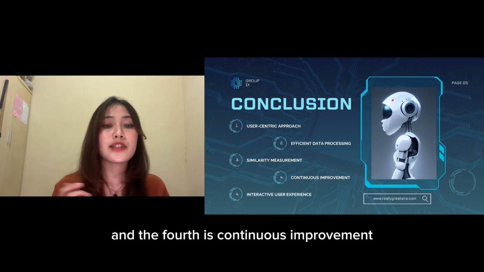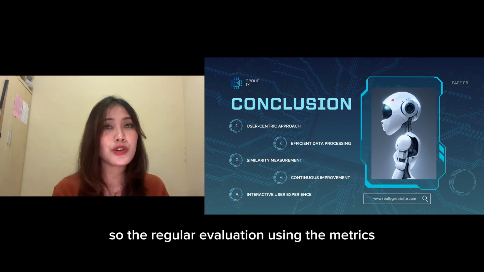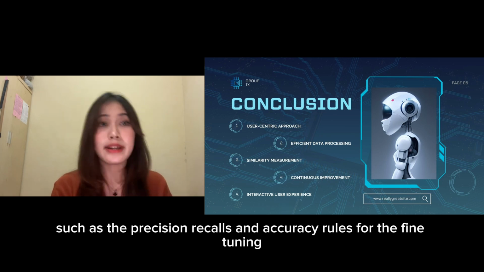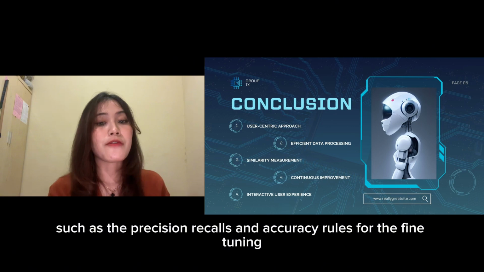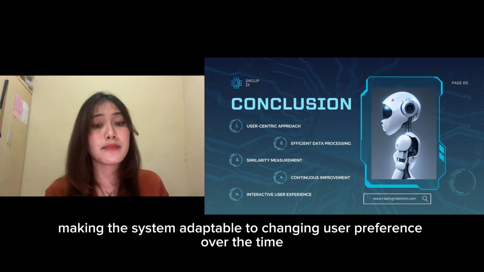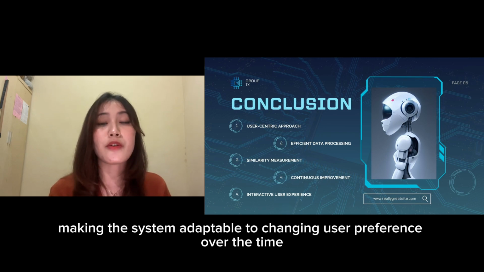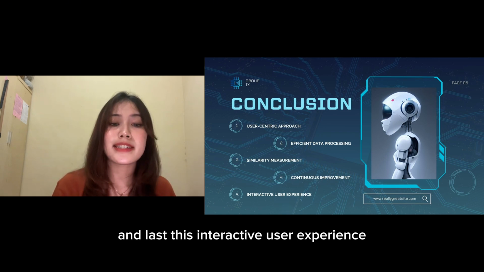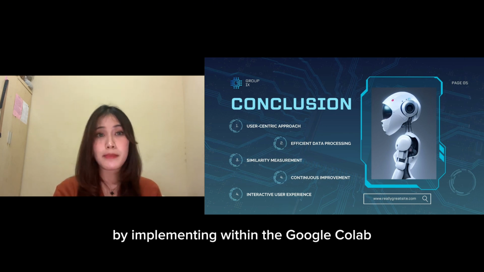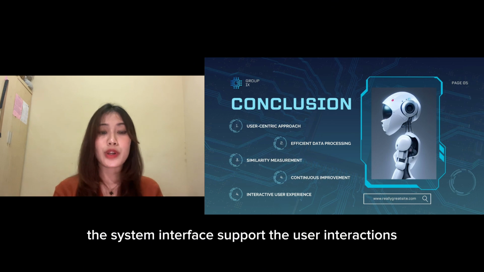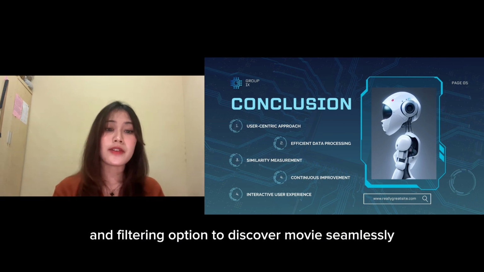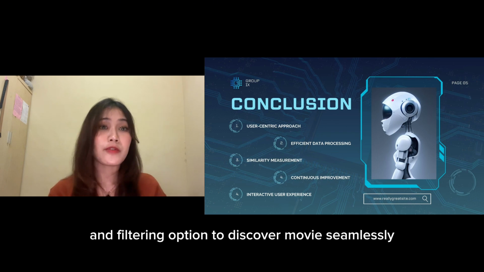And the fourth is continuous improvement. The regular evaluation using metrics such as precision, recall, and accuracy allows for fine-tuning the recommendation process. So this makes the system adaptable to changing user preferences over time. And the last, an interactive user experience. By implementing within Google Colab, the system interface supports user interactions. So this allows for easy input of queries and filtering options to discover movies seamlessly.